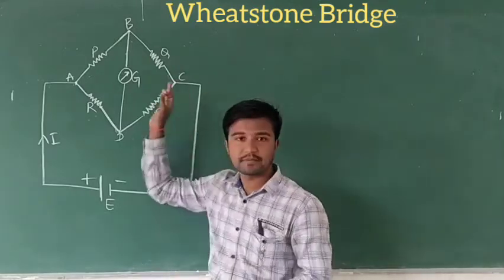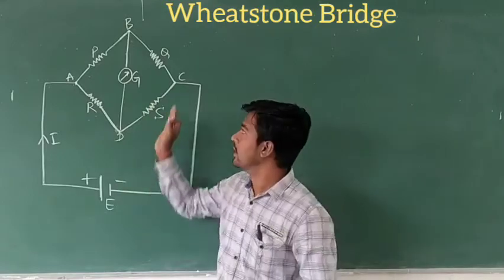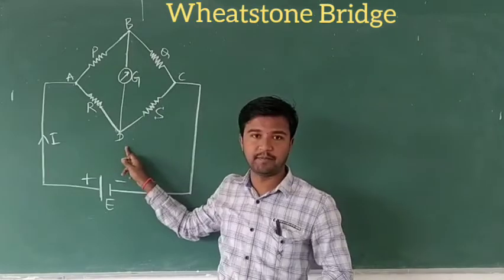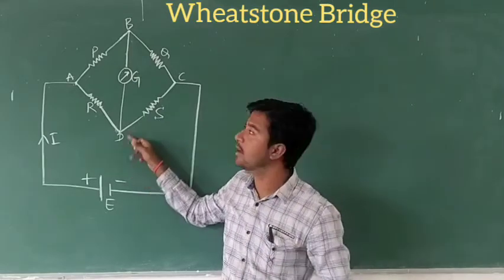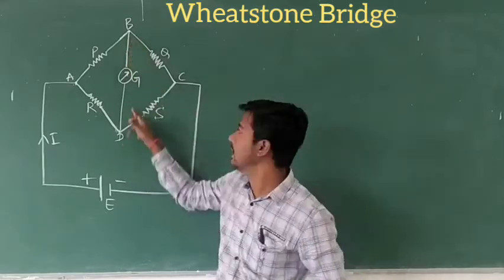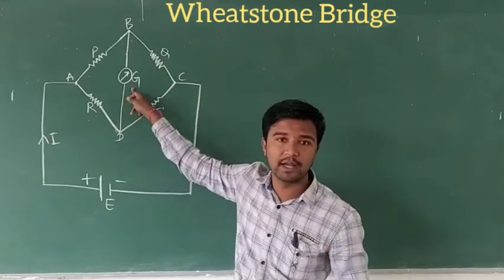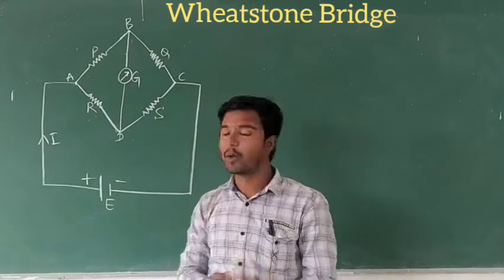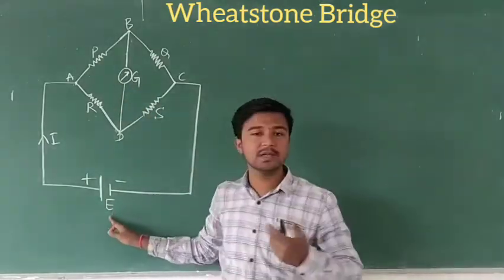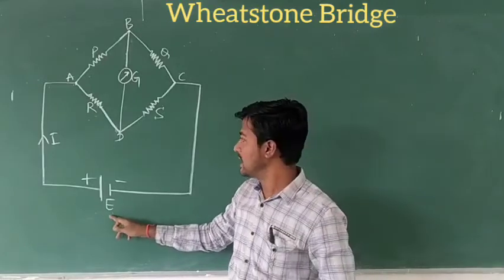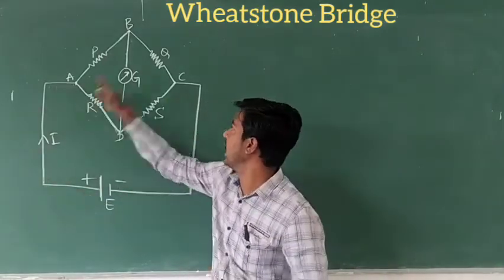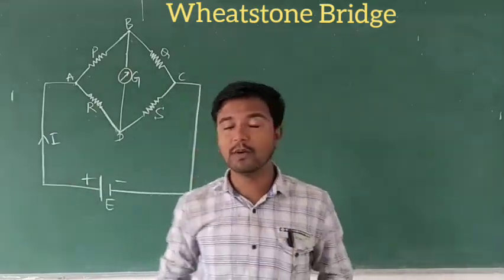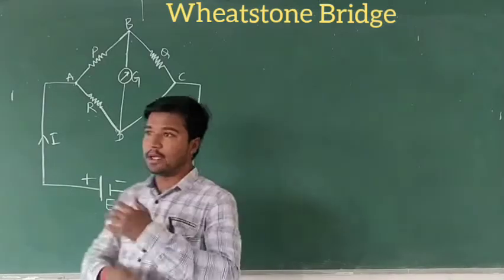In this Wheatstone network, we connect the galvanometer between the points B and D. This is G, the galvanometer. A galvanometer shows the current in the network. And here we use a cell, the EMF of the cell, connected across the ends A and C. So this is the arrangement. Now let us go to the next part.